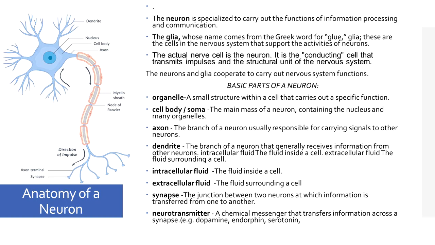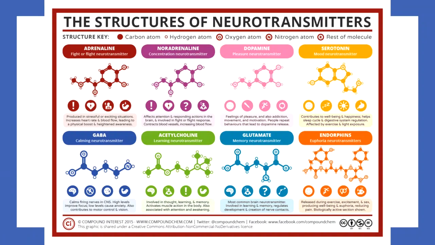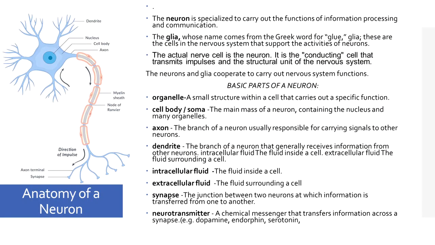There are basic parts of a neuron. We have organelle, cell body or soma, the axon, the dendrite, the intracellular and the extracellular fluid, the synapse, and we also have neurotransmitters. So these are the different types of neurotransmitter. A neurotransmitter is a chemical messenger that transfers information across a synapse.